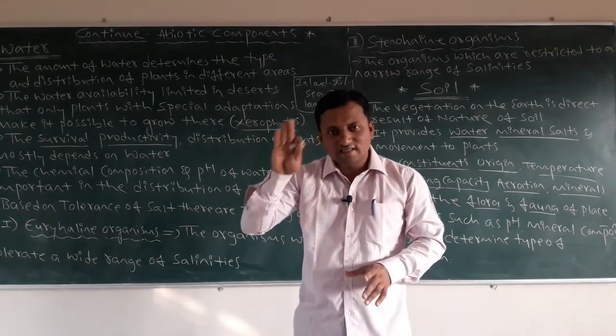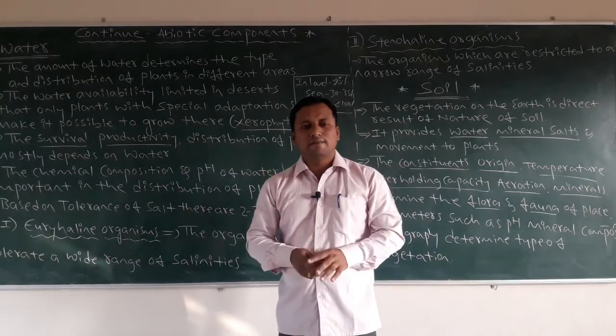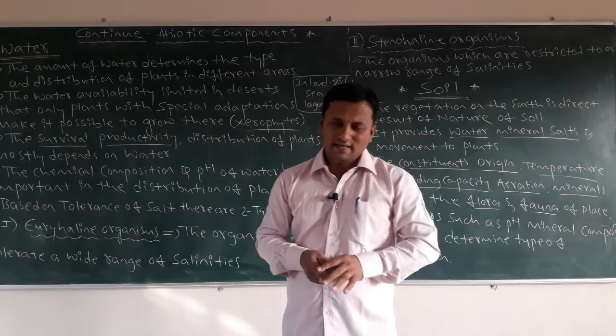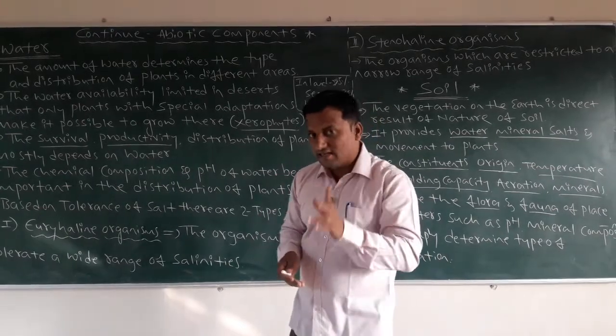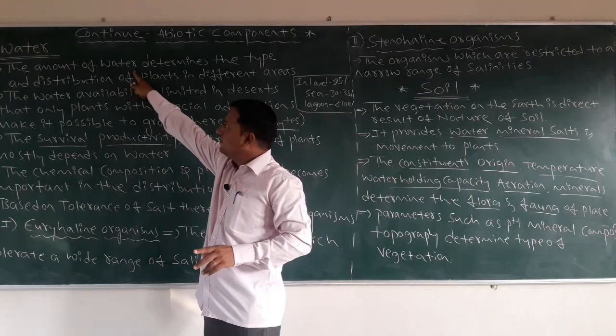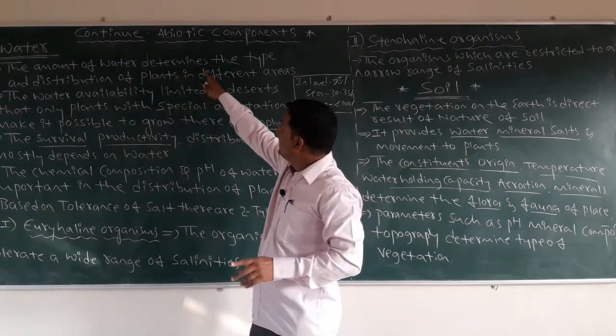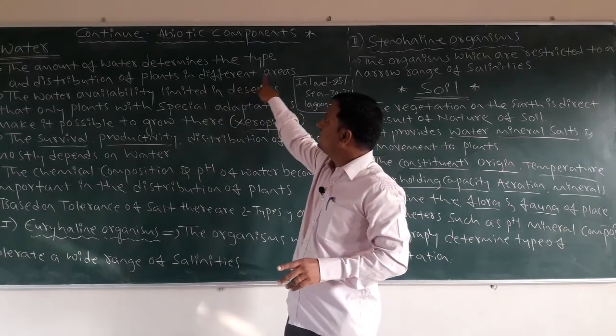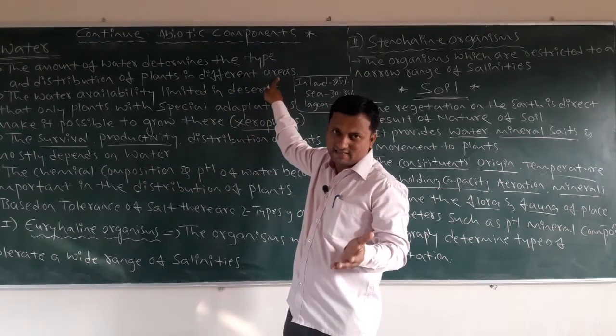If water is less, then plants become less and the oxygen capacity for organisms also becomes less. Due to these reasons, water plays a very important role. You must remember, the amount of water determines the type and distribution of plants in different areas.